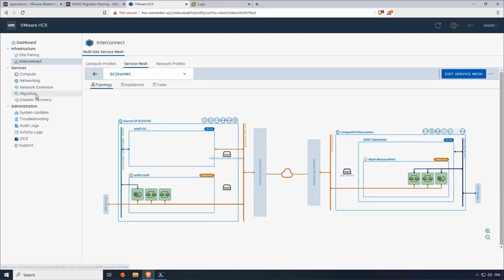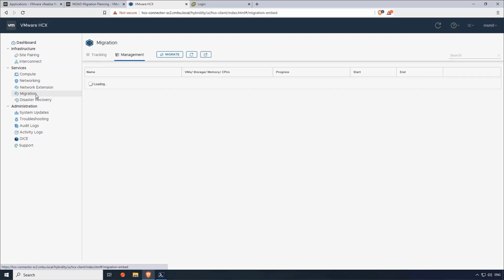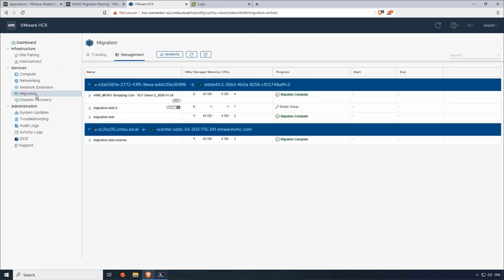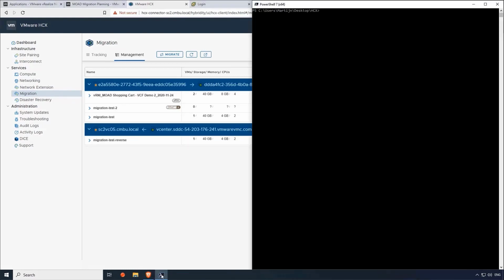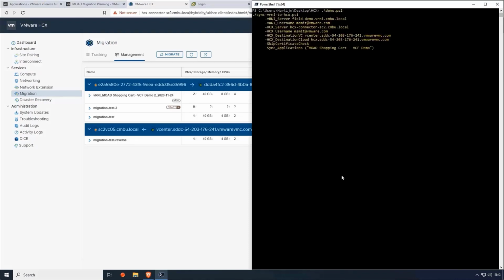All right, so now I'm switching roles a little bit into the migration admin. Typically the network admin would not do this, but just to show you how the transition between the application discovery within vRealize towards ACX works, we've got this migration tab, these are mobility groups, and we can use this to migrate. So I'm going to fire off a script, a fling as we call that. It's a simple PowerShell script that connects to vRealize Network Insight, but also ACX, using a couple of parameters like the vRealize service.